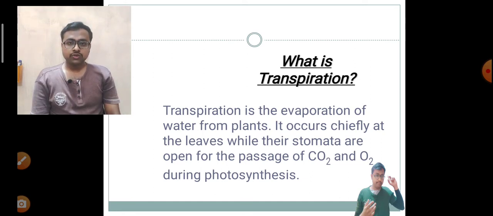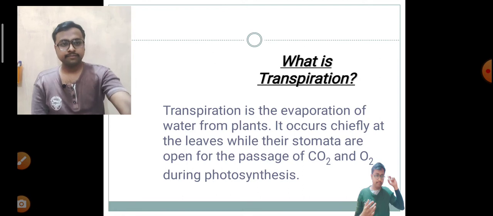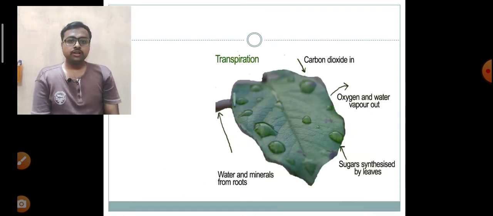Transpiration is closely associated with the opening of the stomatal aperture, and thus influences the rate of gaseous exchange, like CO2 uptake and O2 excretion. You must have seen some water droplets on leaflets in the early morning.